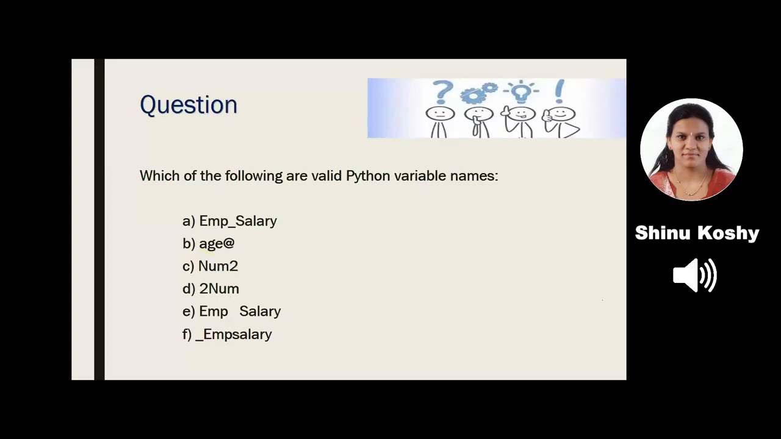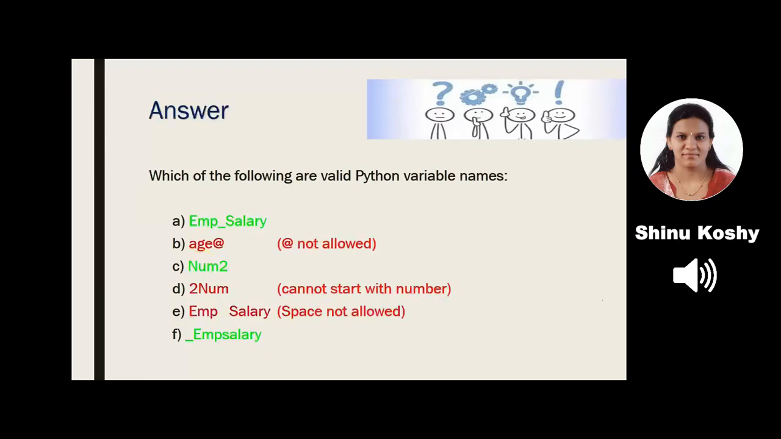Okay, let's see the answers now. The first one is EMP underscore salary. It is correct. EMP underscore is allowed. Capital letters are allowed. Small letters are also allowed. So it's correct. In the second case, AGE at symbol, the at symbol is not allowed in a variable name. The third one, num2. Yes, numbers are allowed, provided it doesn't come in the beginning.